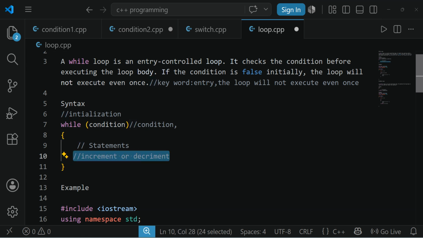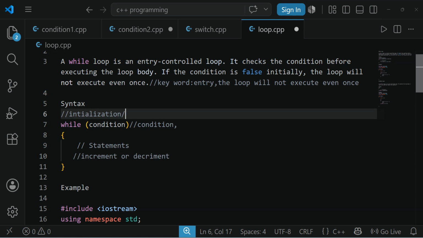The increment operation will be done. Then, after the increment, it will again go for checking the condition. Again, it won't go for initialization; it will go for condition checking only. Only the initialization is done at the beginning. Let me explain very clearly. Initially we have given i as 1.